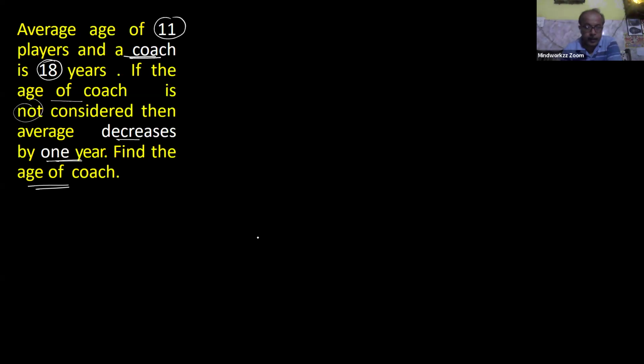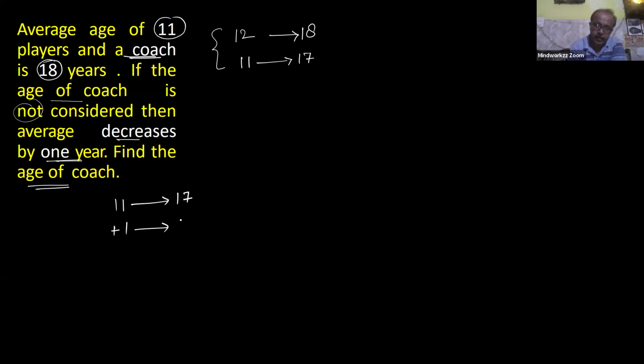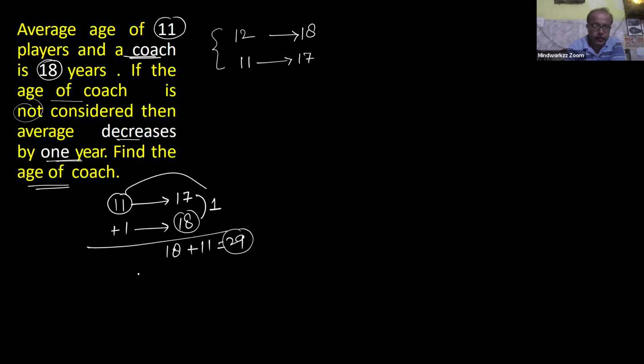Okay, so everyone got 29. Yes. So actually question says total 12 members and your average value is 18. When age of coach is not considered, it means for 11 members, your average value is 17. So now convert this information in your favor. Whenever only 11 players, your average value is 17, and after adding one coach, your average is converted to 18. It means the coach's age is at least 18, and how much extra? 1 for each player. So for 11 players, obviously 11 extra, it means the correct answer is 29. Absolutely right, good.